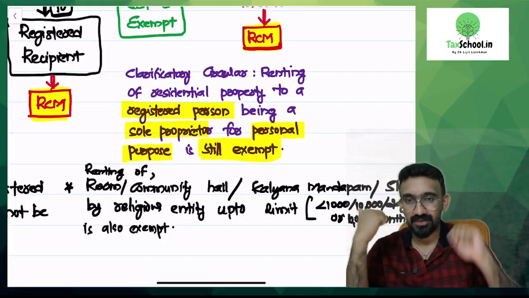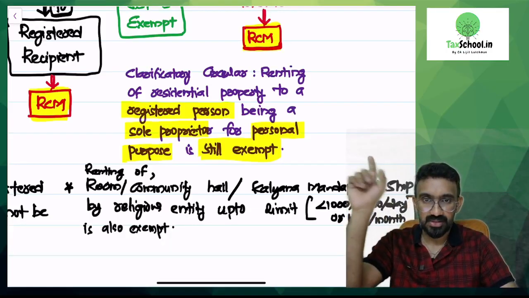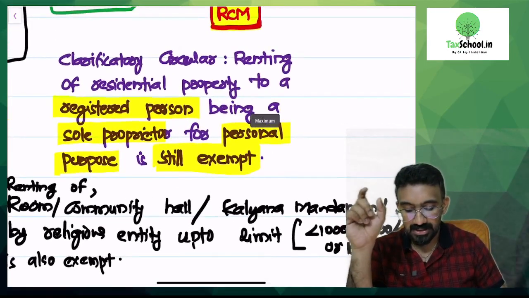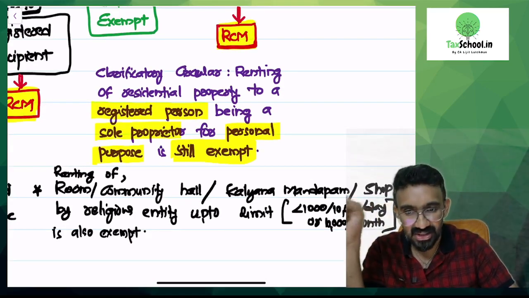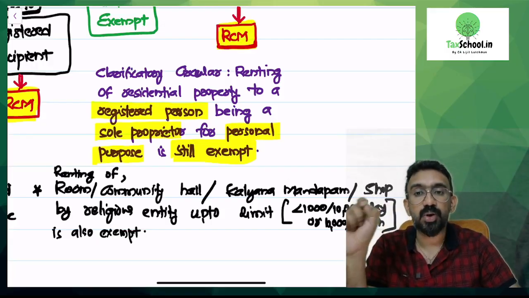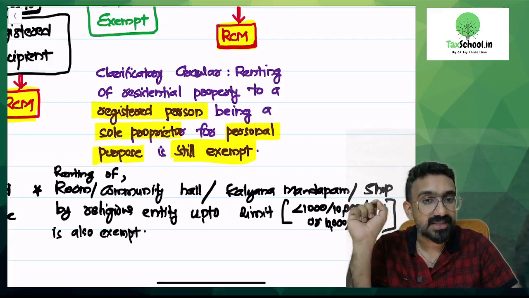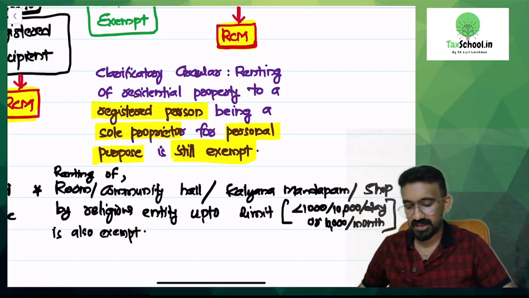No. Look at the clarificatory circular they have given. They said renting of residential property, you can read it on the screen. Renting of residential property to a registered person being a sole proprietor. There could be a confusion. We might have a GST number. But if he is not using this property for his business, if he has taken the property for personal purpose, it will still be considered exempt. You don't have to apply the RCM part. This is the clarification that we have.